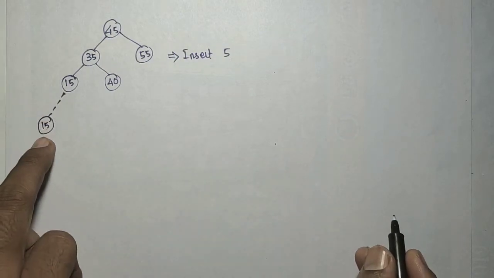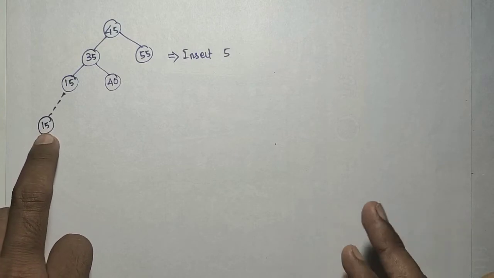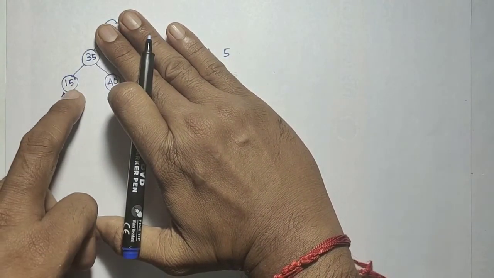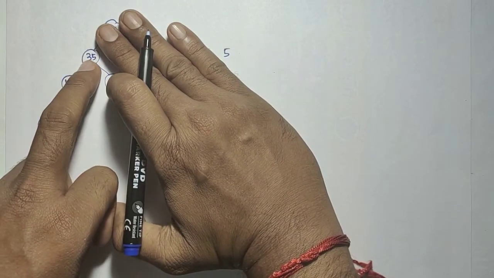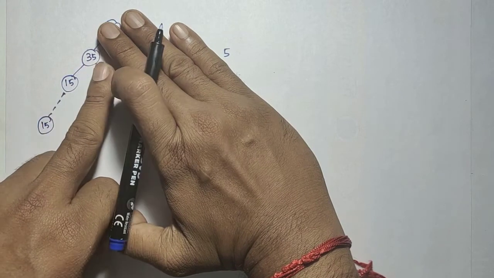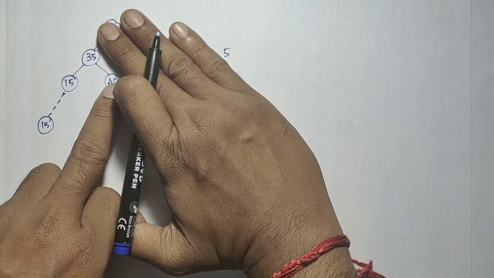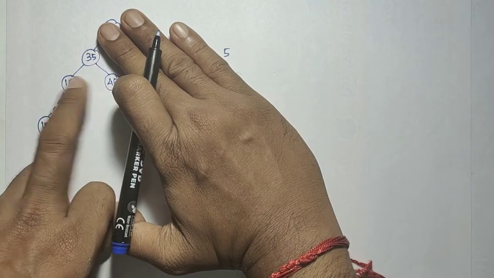Due to adding the 5, which one goes unbalanced? That you have to identify first. Be clear whether that 15 goes unbalanced or not. Whether 35 goes unbalanced or not. If the 40 is not present, the 35 goes unbalanced. 40 is present. So this height is 1, this height is 0, the difference is 1 only.